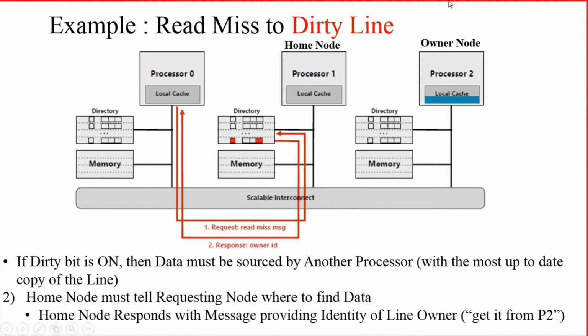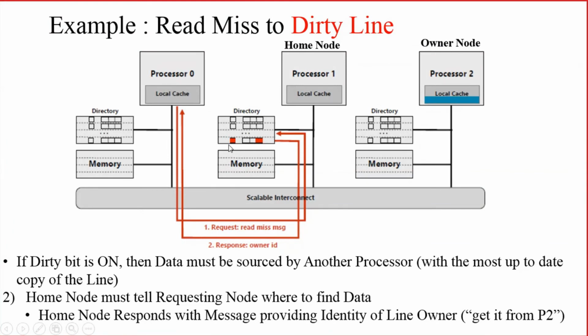Right. So how will you identify that a particular line or block is dirty? The dirty bit will be set. So now you can see that in this particular home directory, the dirty bit is set. Right. So what will be the first step? The first step remains the same. Processor 0 needs to read data. When it tries to read from the local cache, that block is not available. So a read miss will happen and that read miss request will be sent to the home node. Right. The home node is the node which contains that particular address.